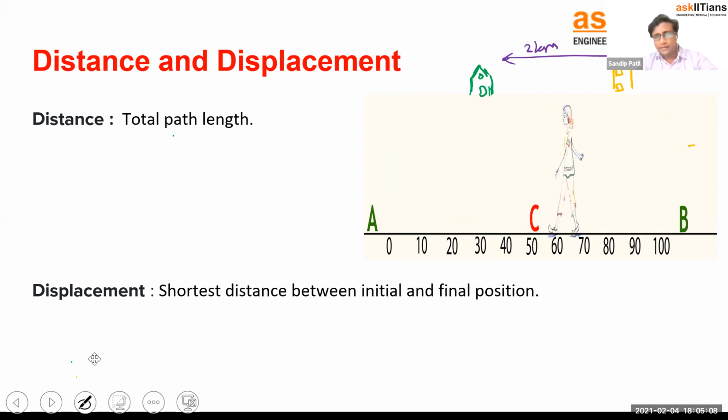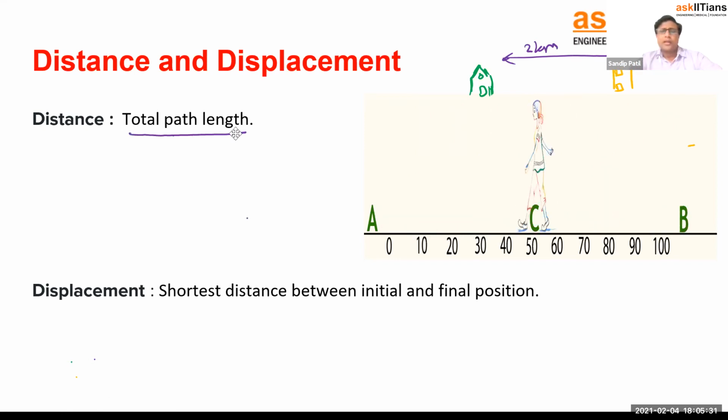Let's say you have a bicycle, and on the bicycle you are going to school from your home. How much distance have you traveled? There are 2 kilometers you went to the school, 2 kilometers you came back. So total distance is 4 kilometers. Simple. It's very easy to understand, right? Now, that is total distance, and another name for that is total path length.